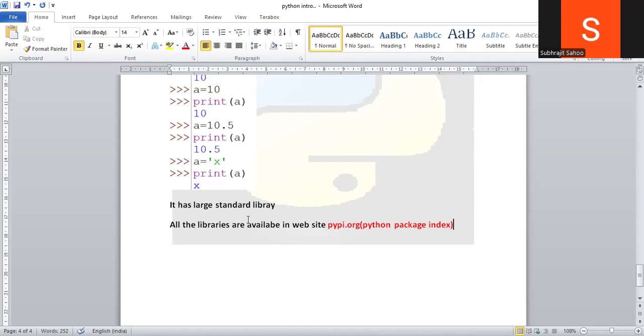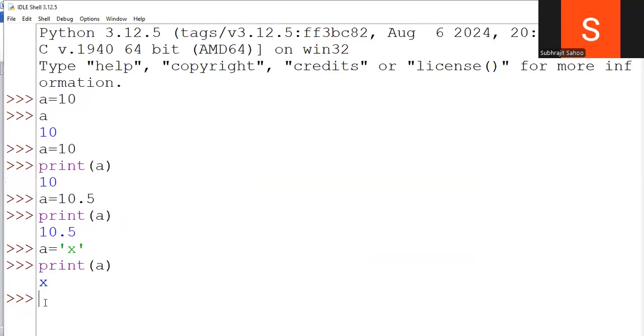Okay, I will give a small example here. Suppose this is the environment where I can write the programs. Here I'm importing one library, suppose calendar.